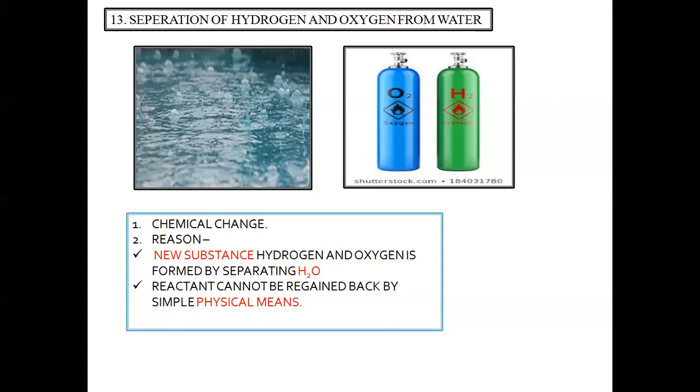This is because hydrogen and oxygen have properties completely different from that of the molecule water. That means over here, completely new substances, hydrogen and oxygen, are formed, and therefore it's a chemical change.